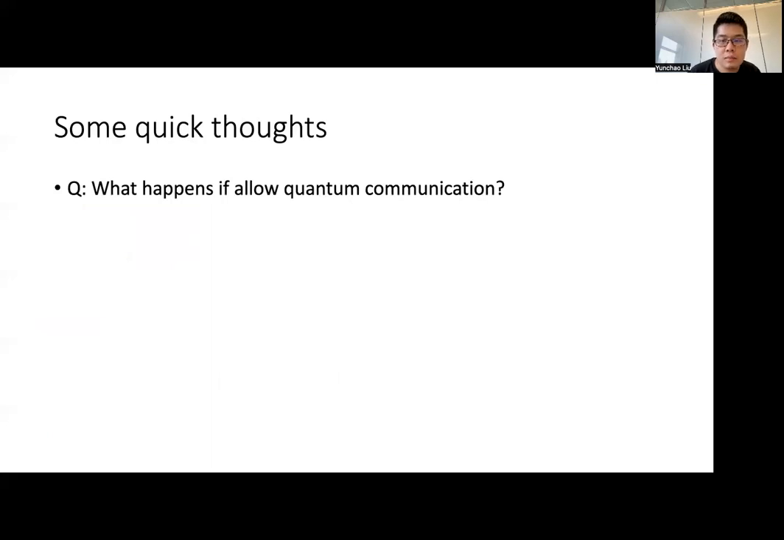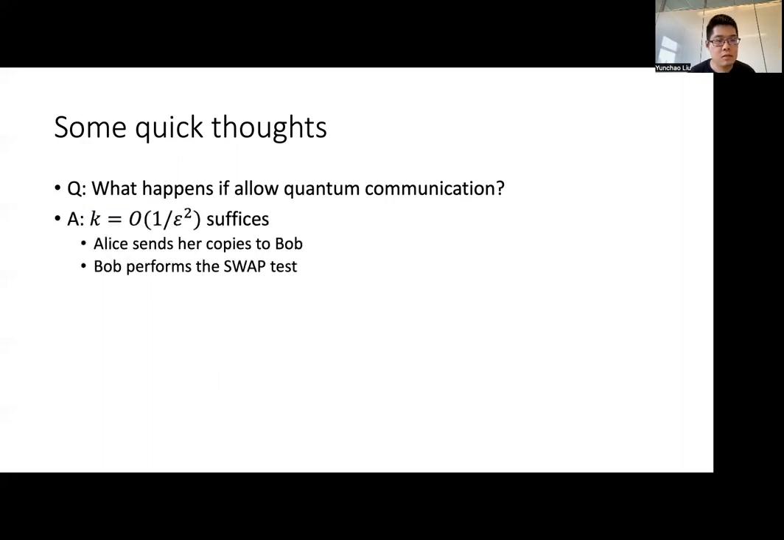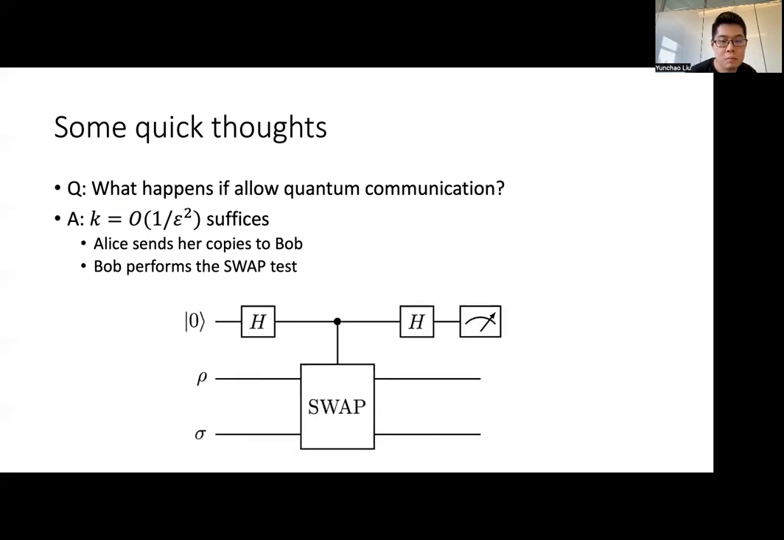So here are some quick thoughts about this problem. First, what happens if we allow quantum communication in the problem setting? The answer is only 1 over epsilon squared copies suffices. This is because Alice can just send her copies to Bob, and then Bob performs the swap test to estimate the inner product. Here, the swap test refers to these well-known quantum circuits for estimating the inner product. However, because of the classical communication constraint in our problem definition, the swap test cannot be performed in our problem.